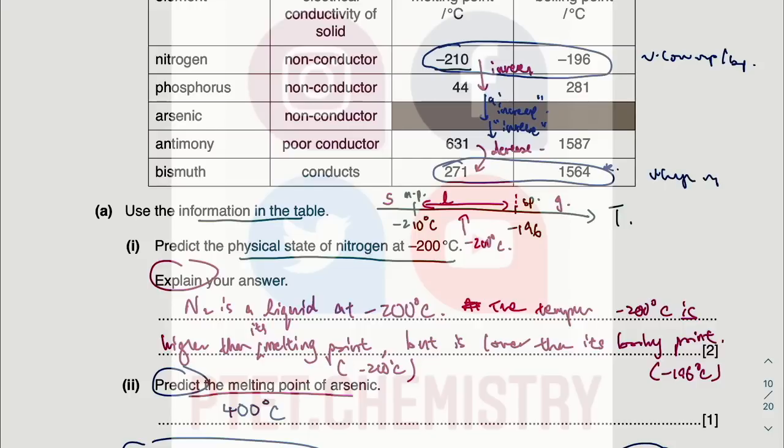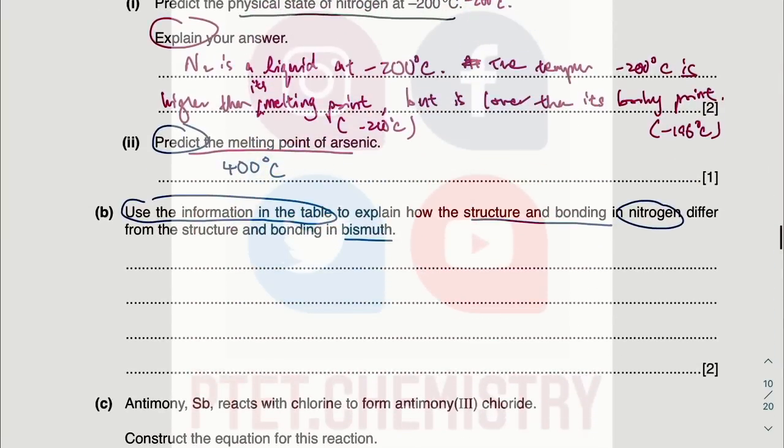But you can tell the boiling point is exceptionally high. So what can we say? Using the information from the table, N2 has a very low melting and boiling point,